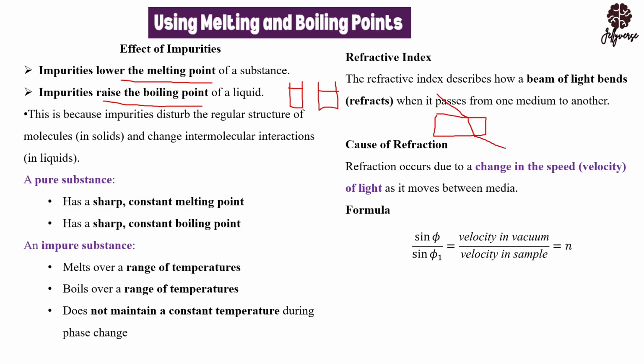So the cause of refraction: refraction occurs due to a change in speed. The moment the light passes through this medium, the speed is going to change. And if the speed changes, it bends. So this one is related to physics, right?